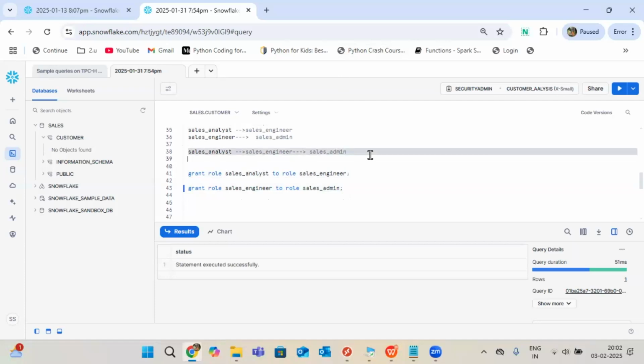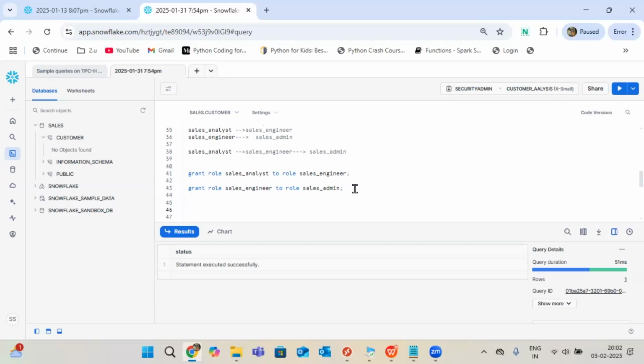Commit is not required here. In SQL, we give commit, right? In Snowflake, it is not required. Auto commit is there. By default, it will do. We no need to do anything manually. If you run insert or anything, no need to give commit. Auto commit is already on at the account level. By default, it will be enabled. Nothing to do from that.